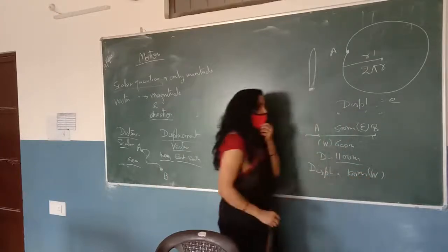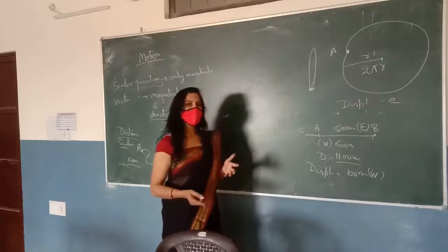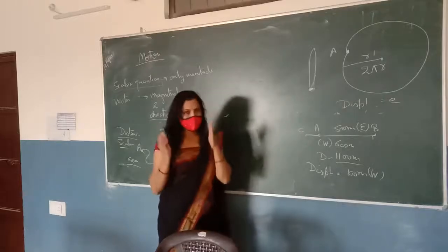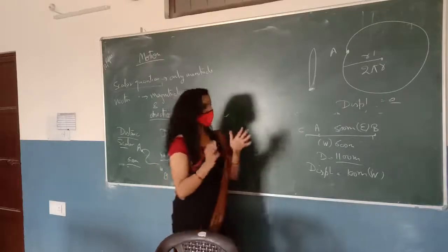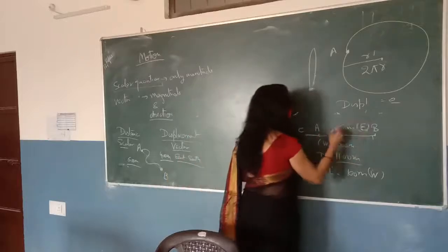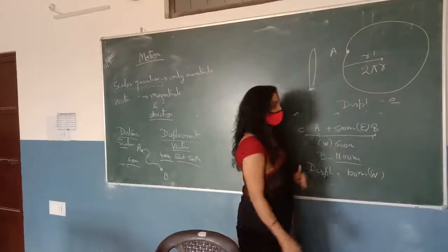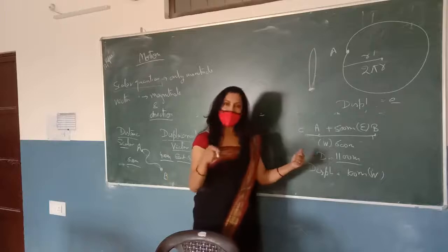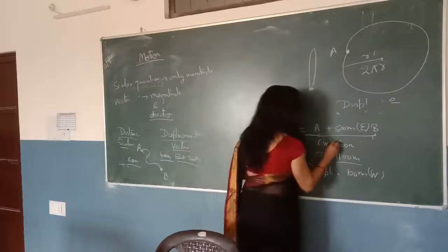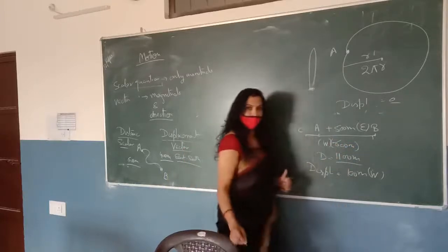Now how will you know that the direction is towards the west? If you are using the east direction as the positive side, then for the west direction you have to use the negative side. So this is minus 600.